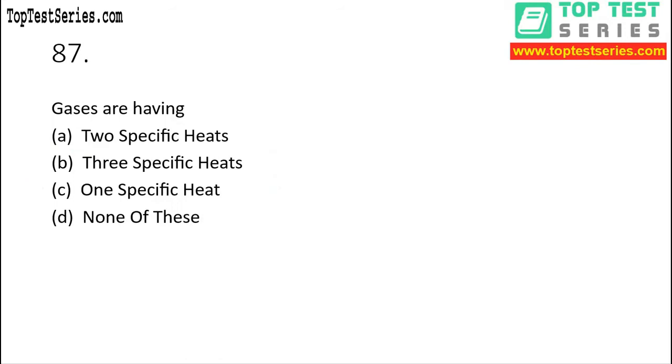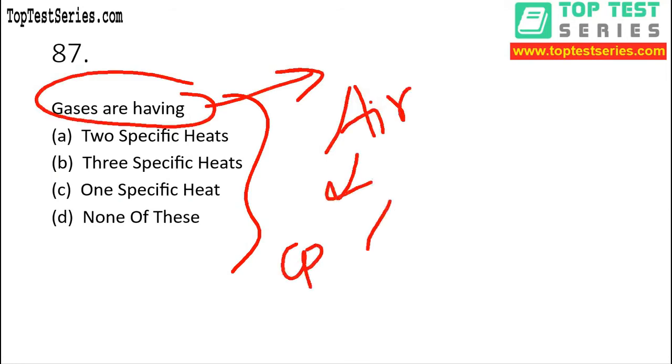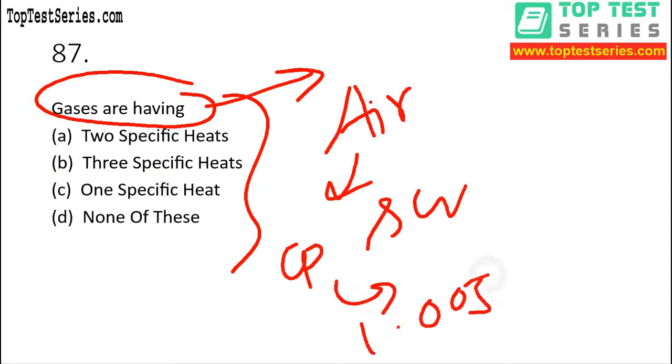Question number 87. Gases are having, okay, so this question was already asked, a similar type of question, right? Whenever we're talking about gases, let's take an example of air. Air has Cp as well as Cv, right? Cp is 1.005 and Cv is, my dear, 0.718, right? So I hope you get me.